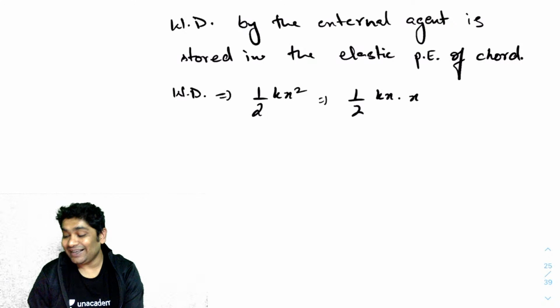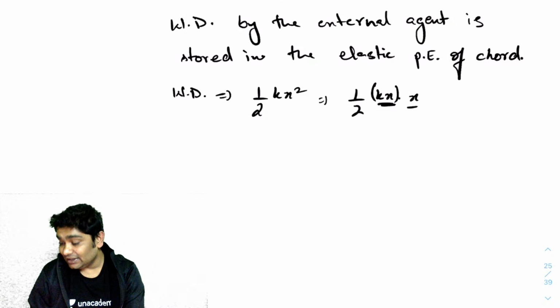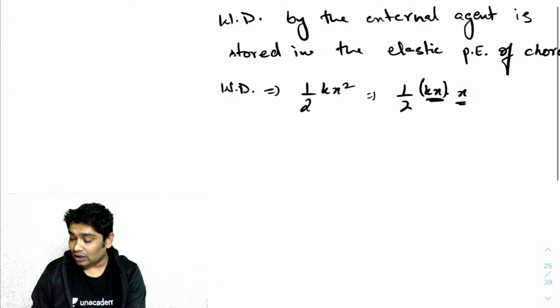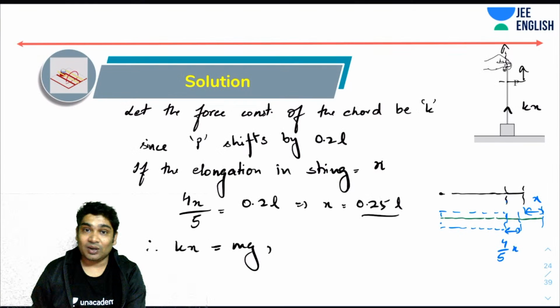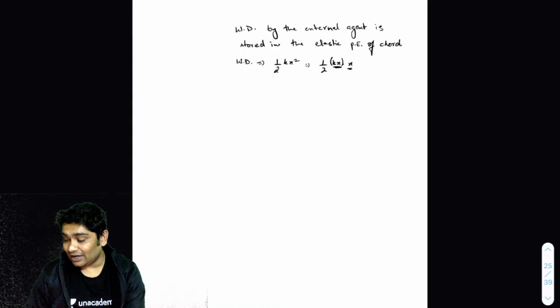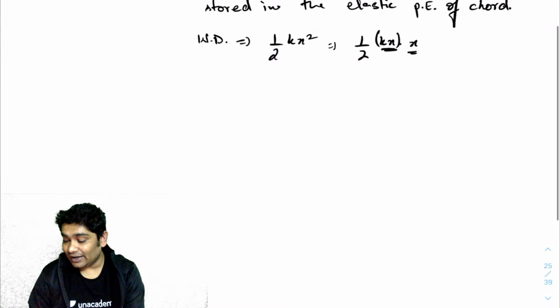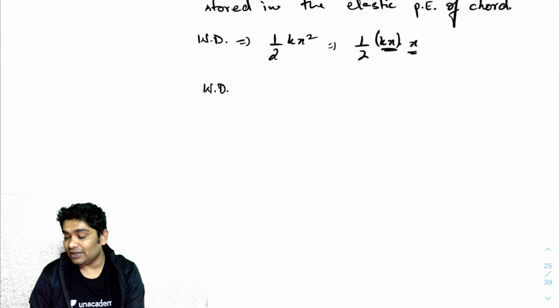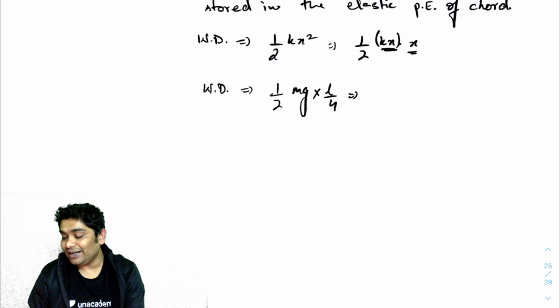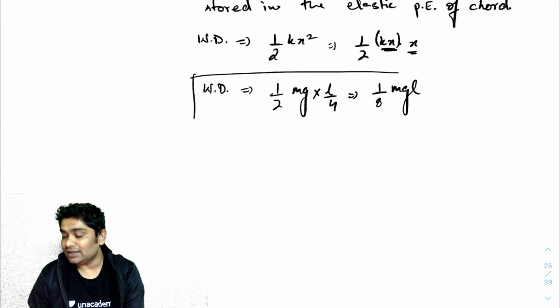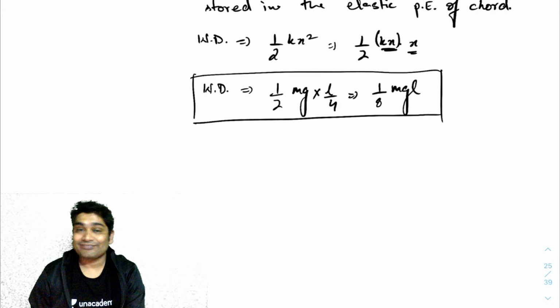This kx is nothing but mg, and x was 1 by 4 L. So the work done by the external agent is 1 by 2 times mg times L by 4, which is 1/8 mgL. That is the correct answer to this problem.